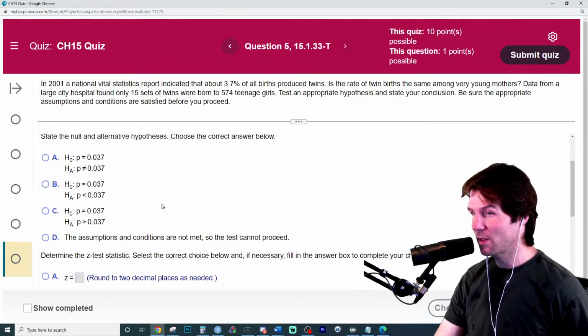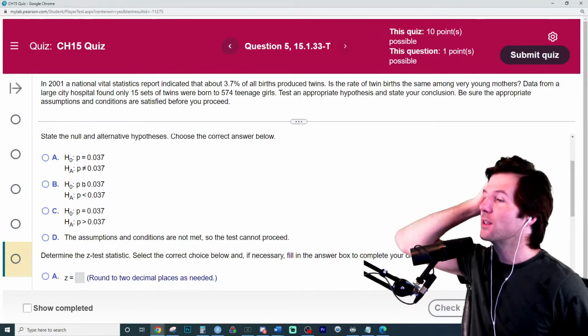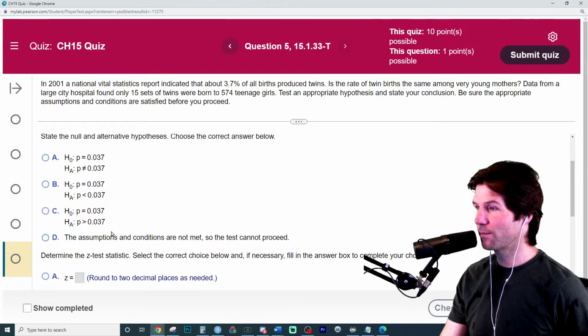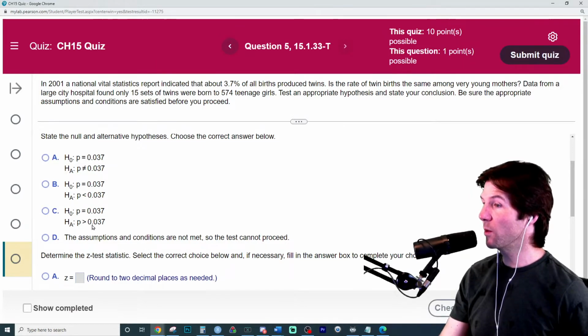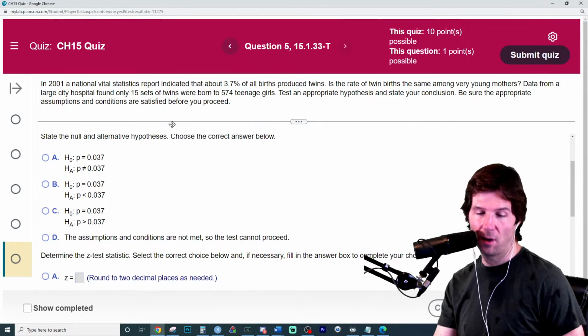So state the null hypothesis. The null always has the what sign? This is a good hint for the test, but this doesn't help us. The null always has the equal sign, which it does here. We did some review of null and alternative earlier, and Meath got it right there. The null has the equal sign, but that doesn't help by itself.